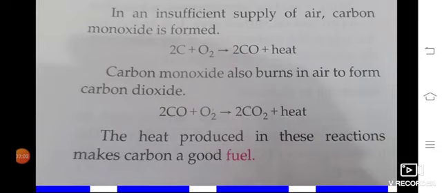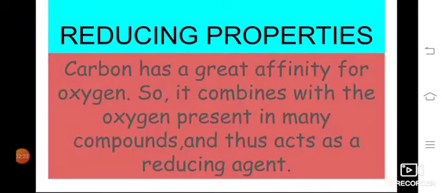In the engine of many vehicles we use petroleum products. When they are burned in the engine, they give carbon dioxide, and when it goes through the silencer it gives out smoke that is hot, as well as carbon dioxide gas. So from that we can easily know carbon is a very good fuel.